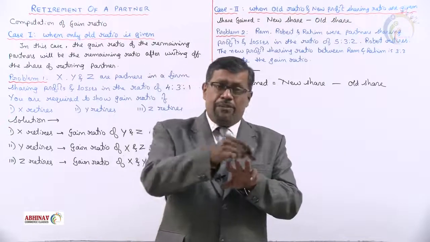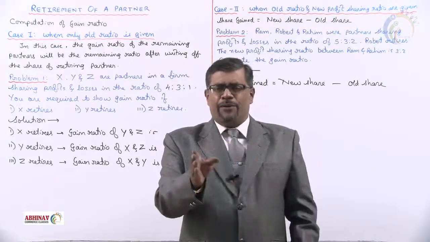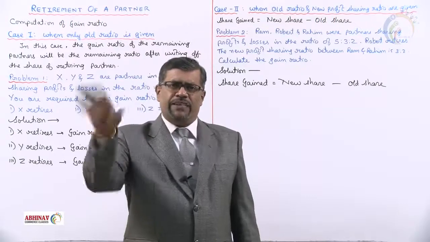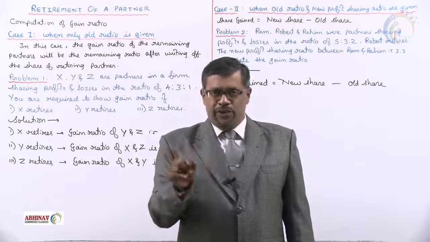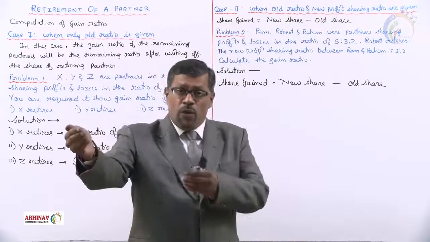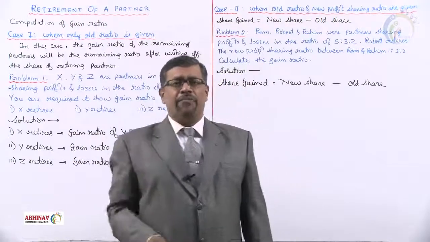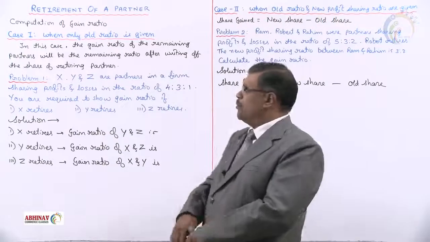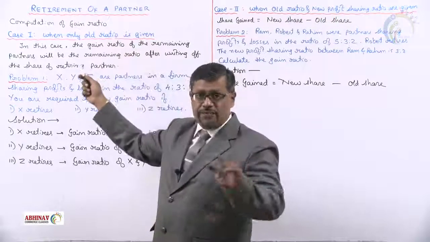Say, for example, A, B, and C are the partners. 100 rupees profit, they are distributing as 50, 25, 25. The partner who gets 25 retires. So again, how will the 100 be shared? Same ratio? No. The retiring partner's share of 25 will be gained by the remaining, continuing partners. That is share gain. How to calculate this? A simple procedure. Computation of gain ratios under various cases we learn.